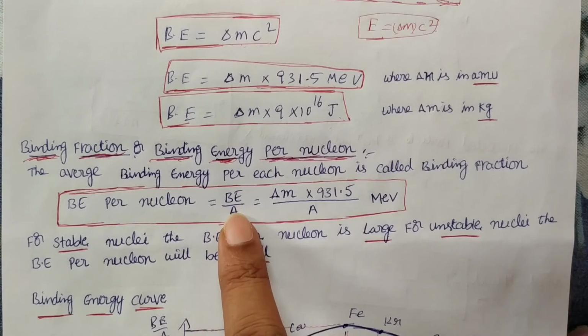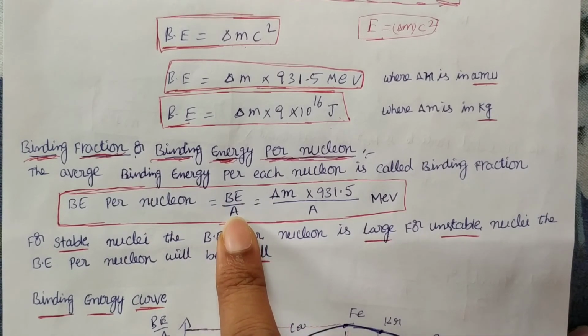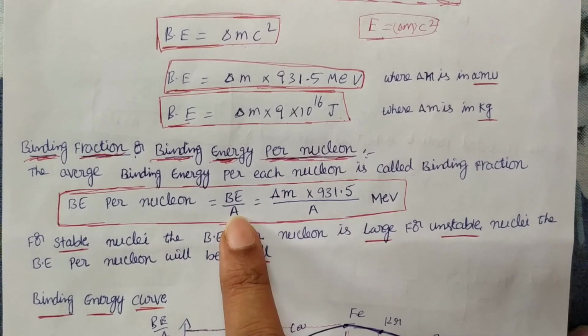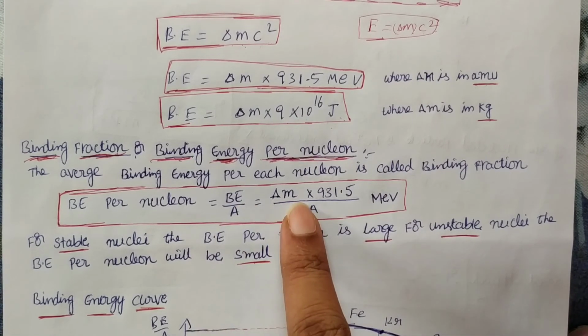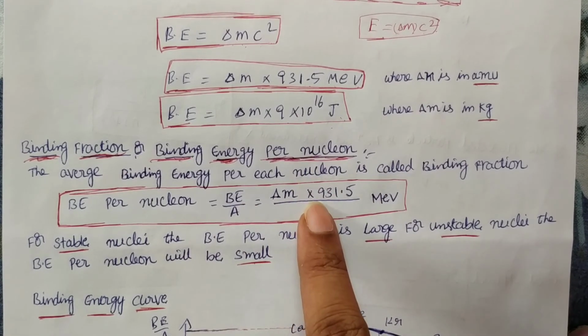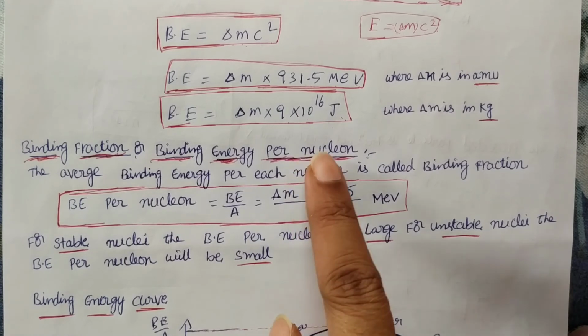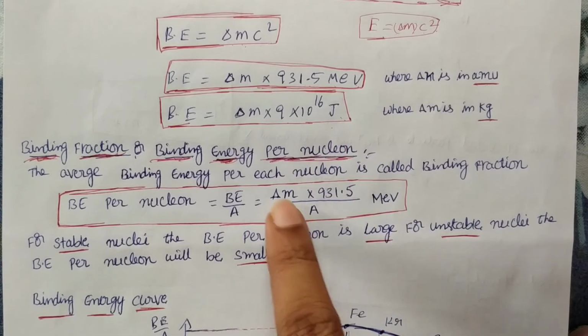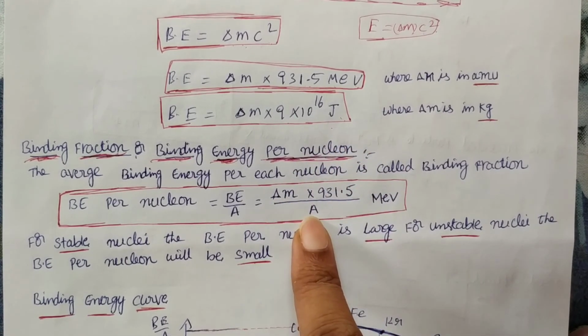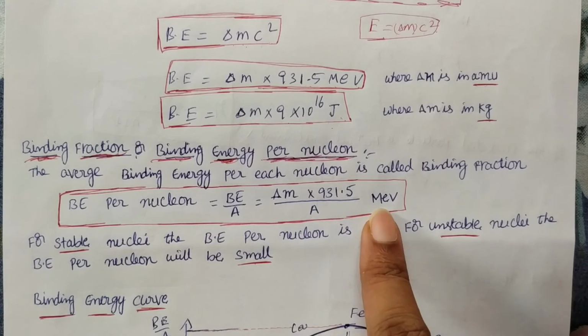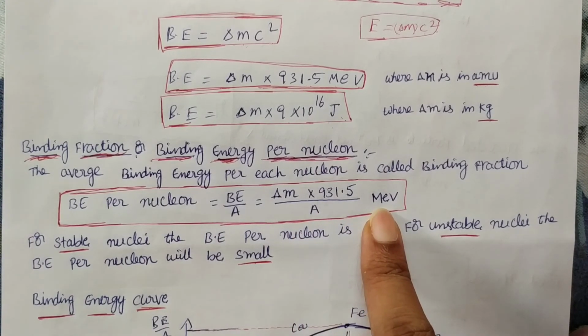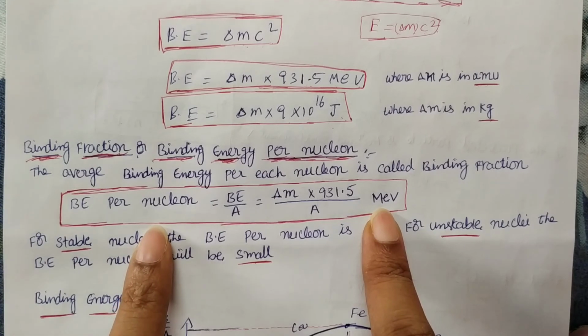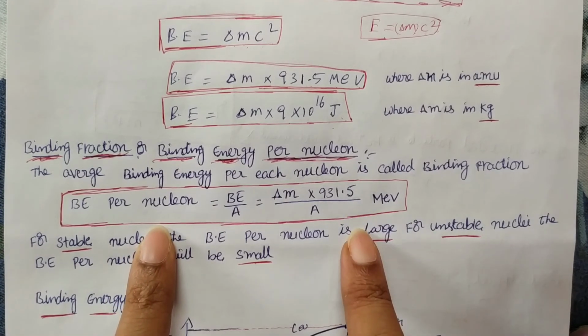So Be by A, where A is the number of nucleons. Be is delta m into c square, so you can write 931.5 or 9 into 10 power 16, divided by A. Generally, if A and delta m are in AMUs, use this formula, and you get binding energy per nucleon in MeV.